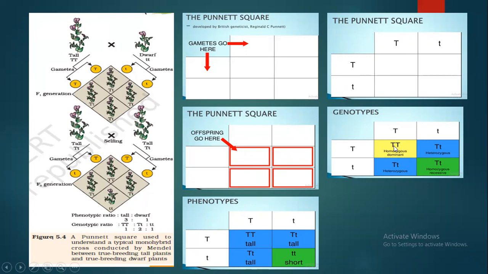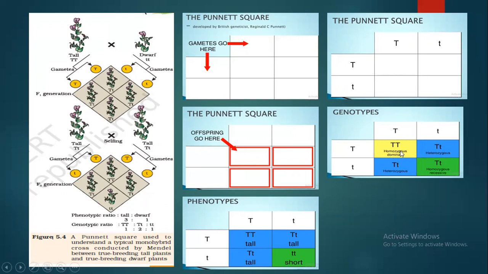So if we do the fusion, what will happen? For this box, the x-axis and y-axis combine and you will write like this: capital T, capital T. If you move to this box, on the upper side you are able to see small t, and on this side you are able to see capital T. So this becomes capital T, small t. Likewise here, capital T, small t, and here this is small t, small t.